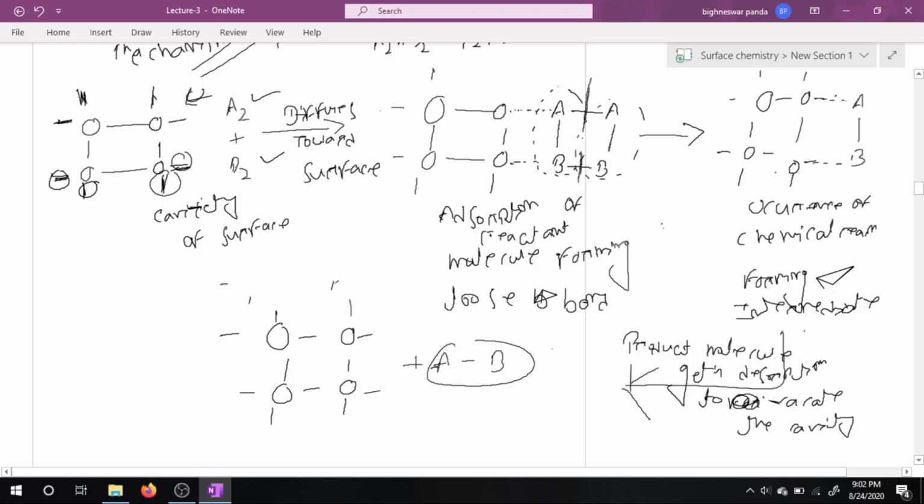Again the cavities are vacant, and it can again adsorb the reactant molecule, that is A2.